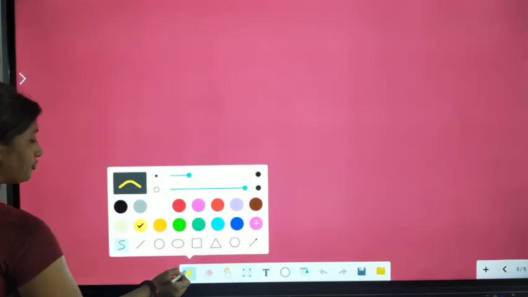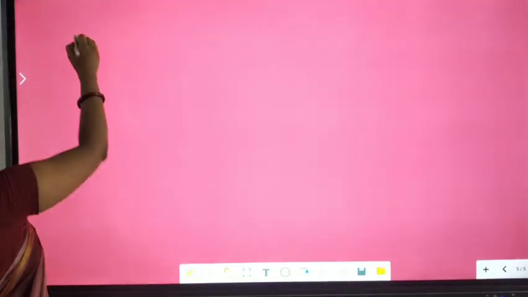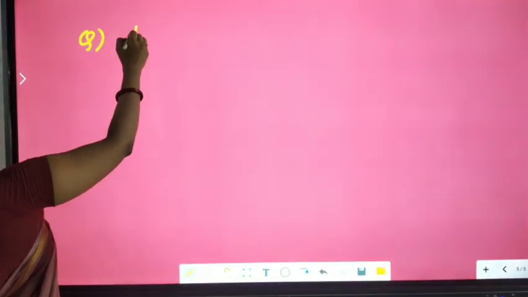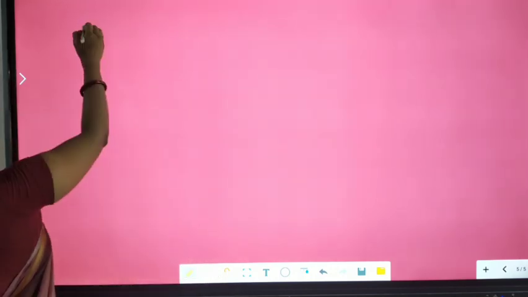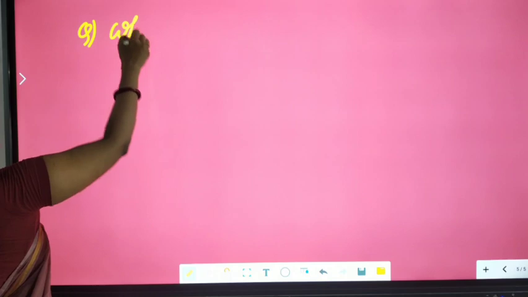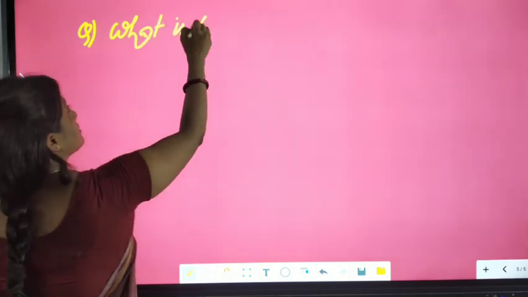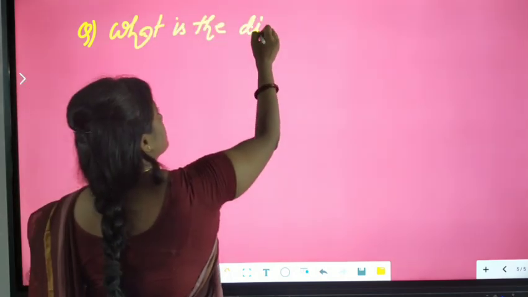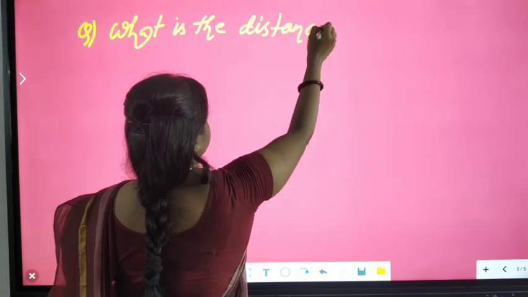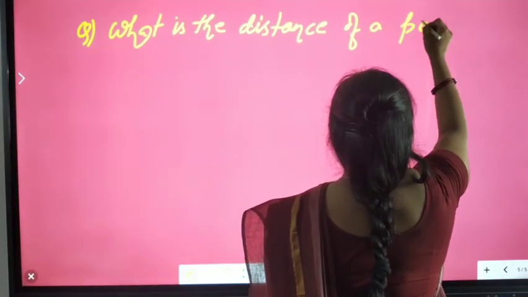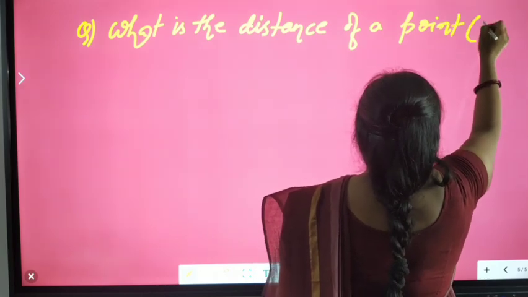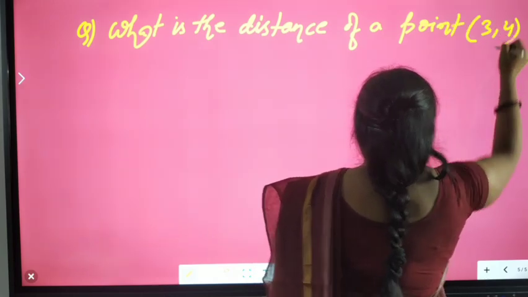Suppose one very important question here. What is the distance of a point (3, 4) from the x-axis?